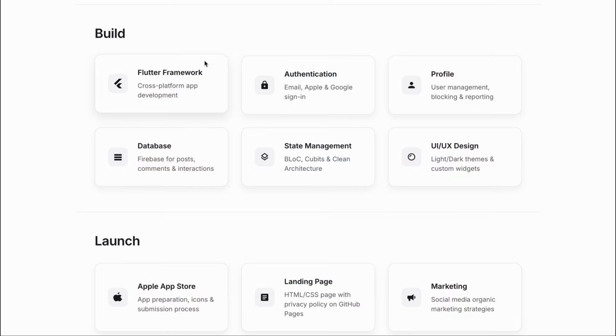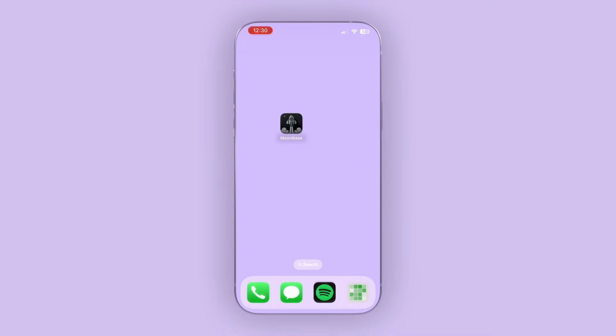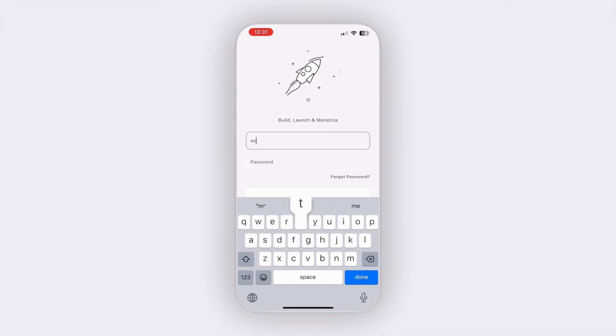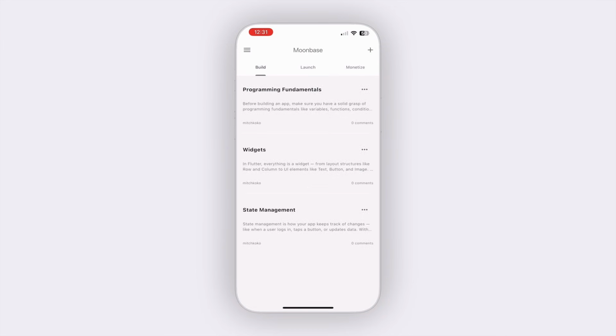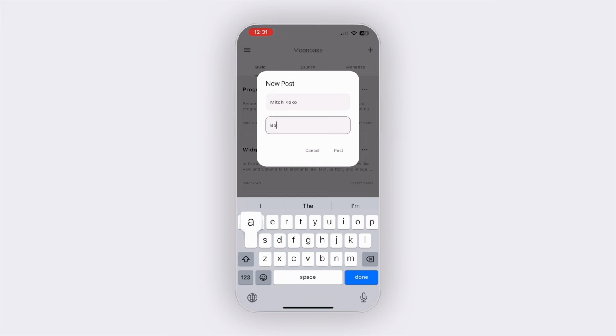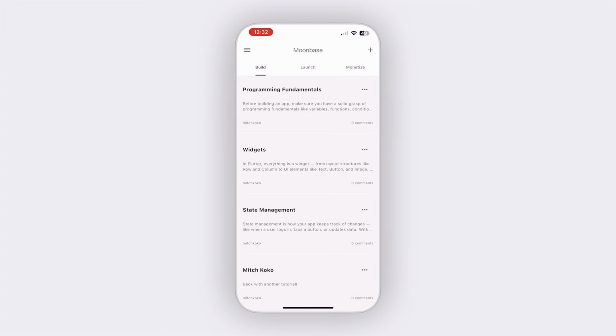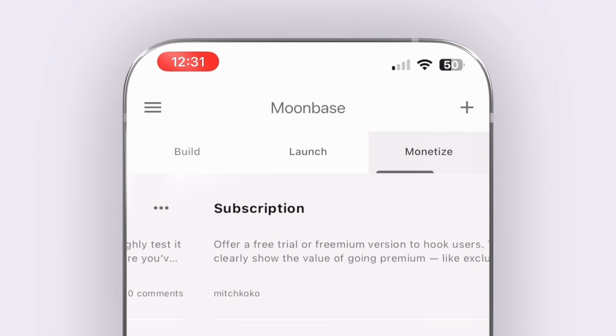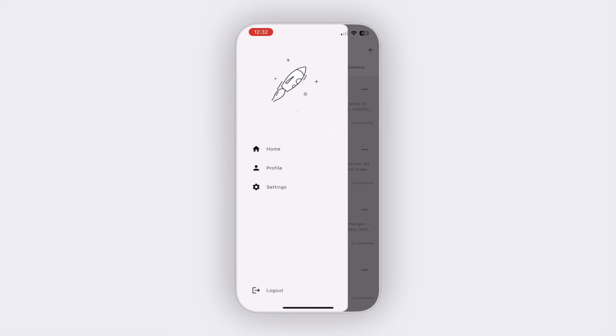Now, starting with one of the most fundamental concepts in app development, which is authentication. I'll show you how to implement not only the email, but also Apple and Google sign-in, which is a must-have in a modern application. And once the user logs in, they can post a message, as well as comment, and they can navigate around using this nice tab bar widget. Then naturally, we will have a user profile and settings page to handle blocking, reporting, and all the features required to be approved on the App Store.